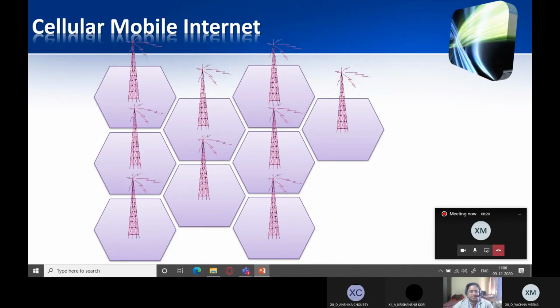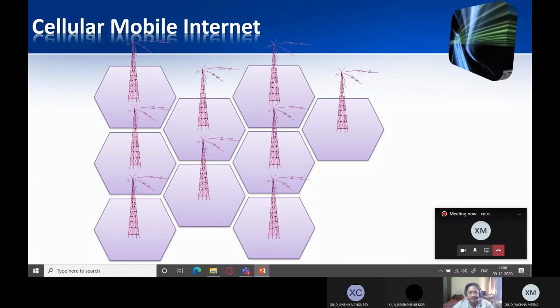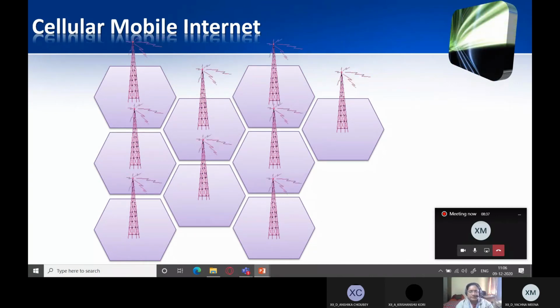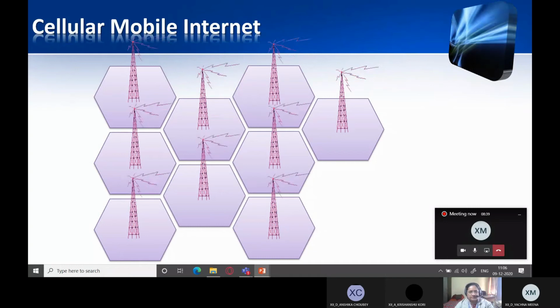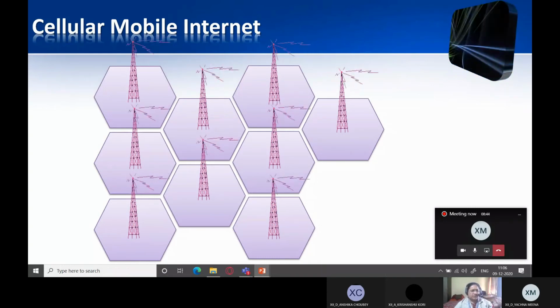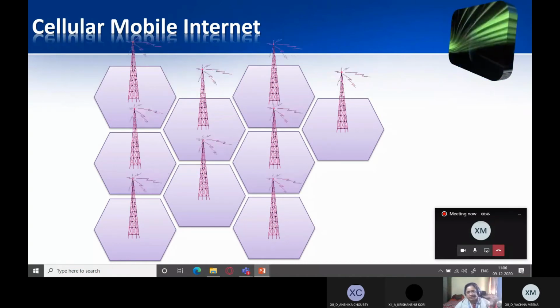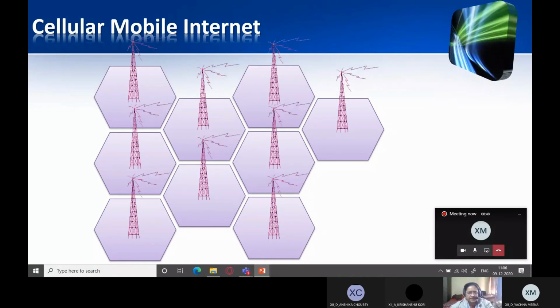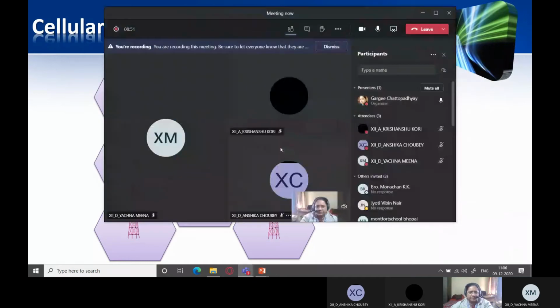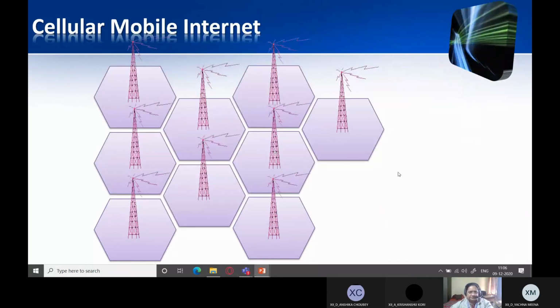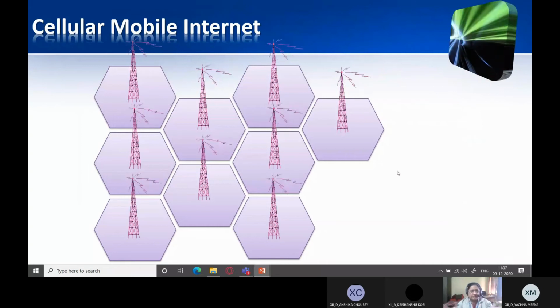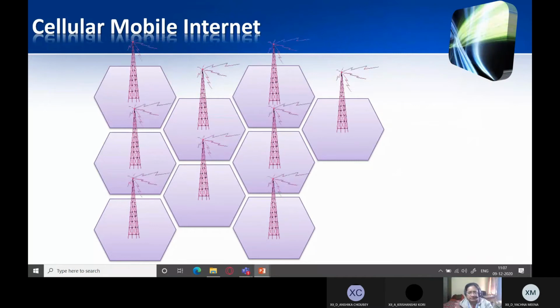Now, mostly rural areas don't have the infrastructure. They may not have that many towers as compared to the denser urban areas. That is why whenever you are traveling by a train, you might have noticed that there is loss of signals, depending upon the number of towers which are located in that region.